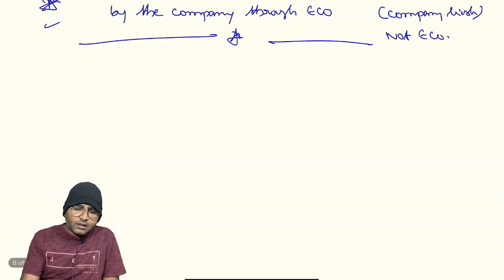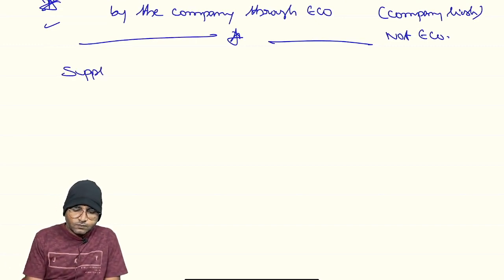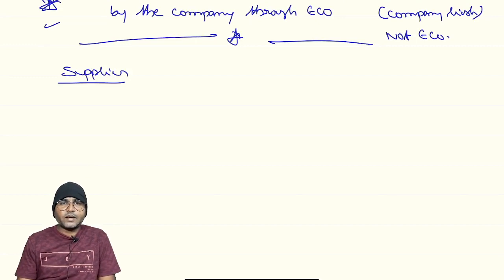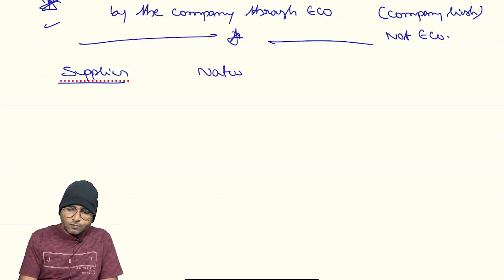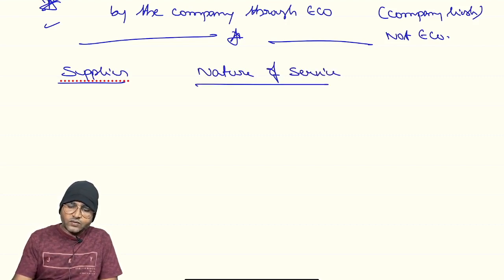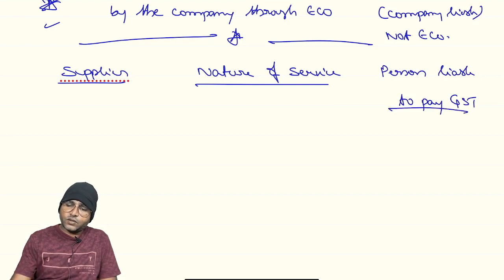Suppose, let me give clarity about it. Supplier, nature of service, person liable to pay GST.